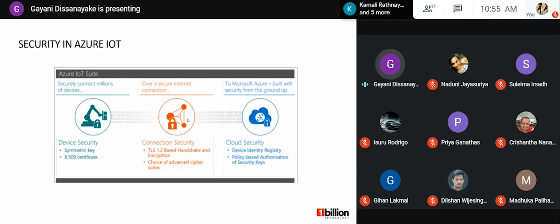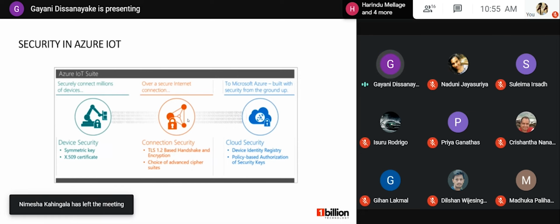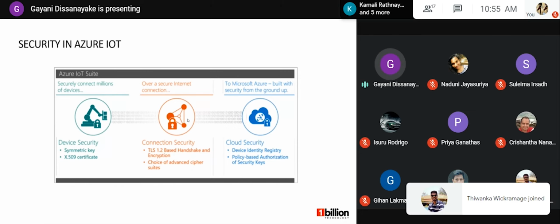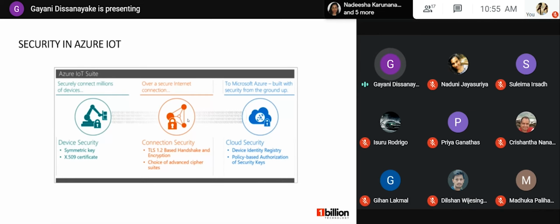It is about security in Azure IoT. The security in the deployment can be divided into three areas: device security, connection security, and cloud security. When we talk about device security, it provides a unique identity key, called a symmetric key, for each device. And that key can be used by the device to connect with IoT Hub.